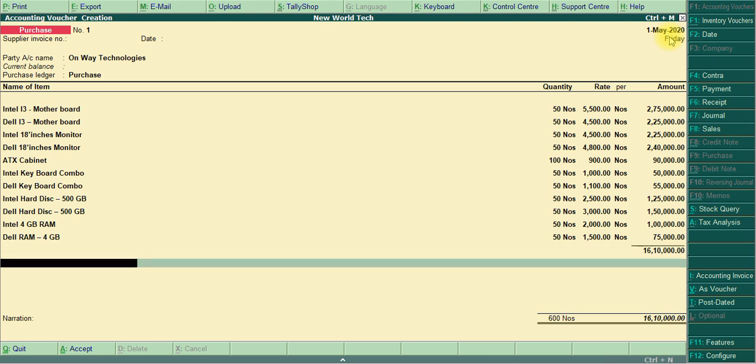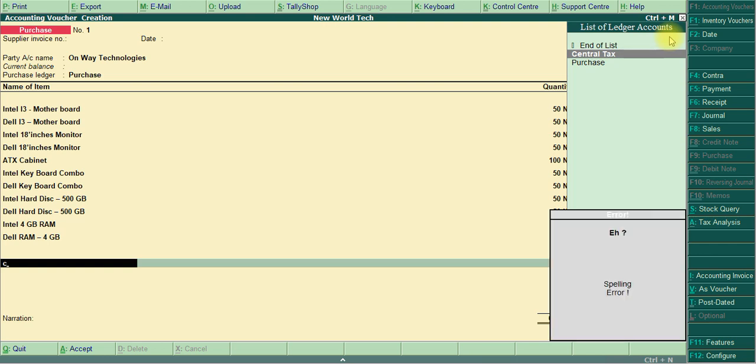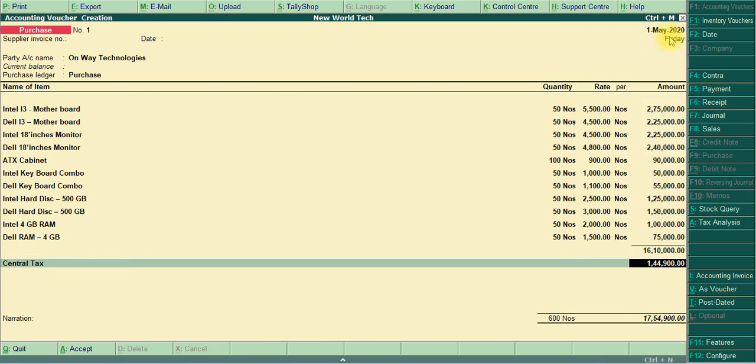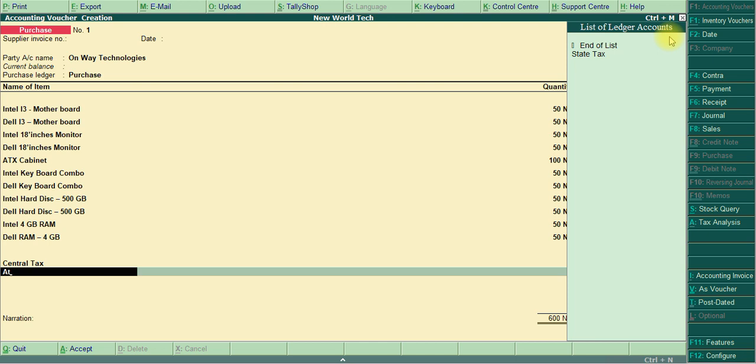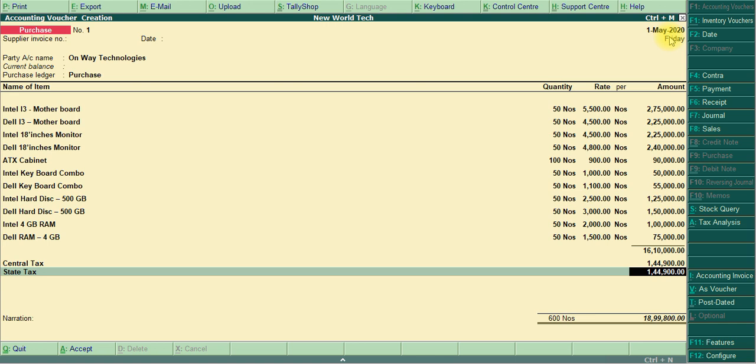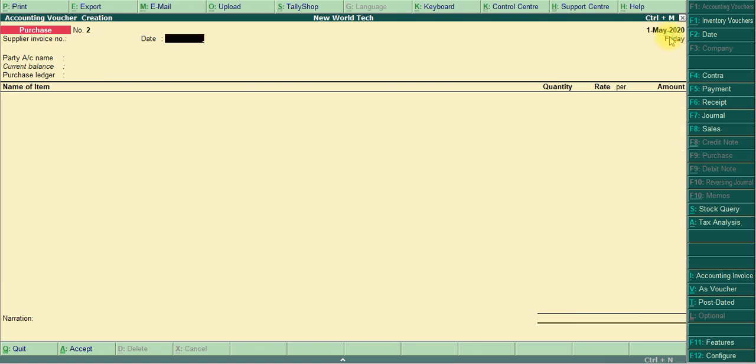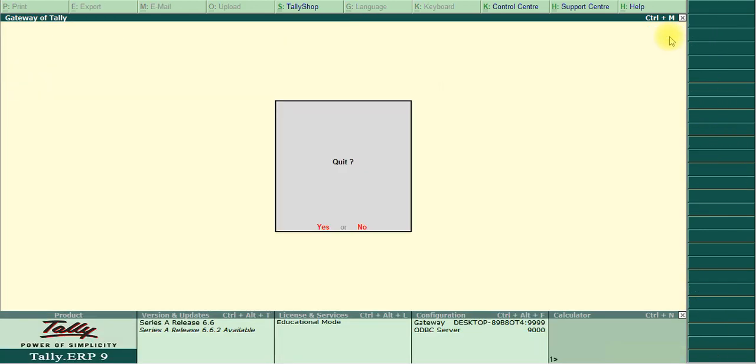So I enter, it moves to the ledger column. I select central tax, the total amount comes. Then state tax. So totally the central tax and state tax come. The total amount is 18,99,800. So I create the purchase voucher. Okay, then I move to the second voucher.